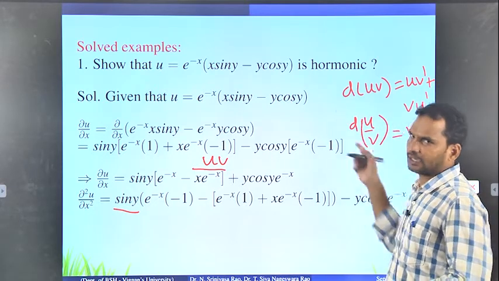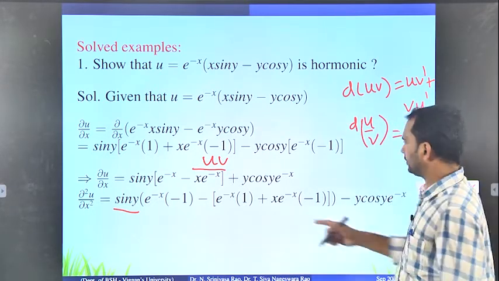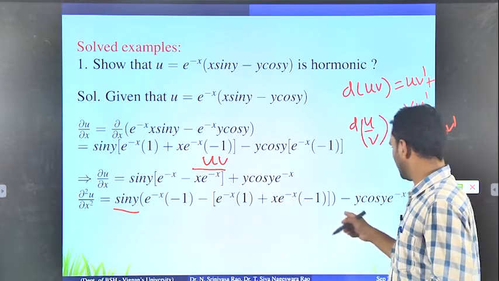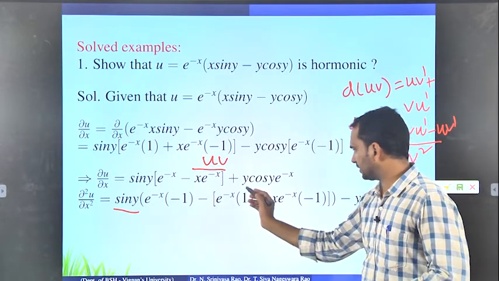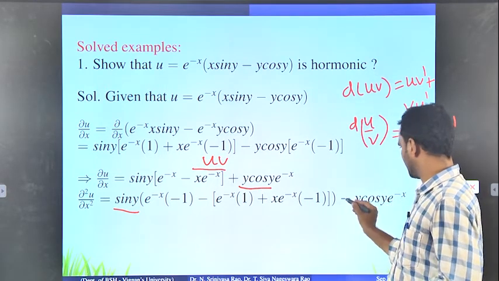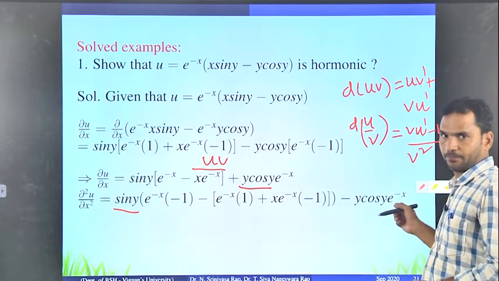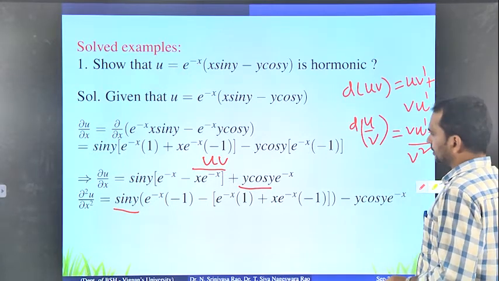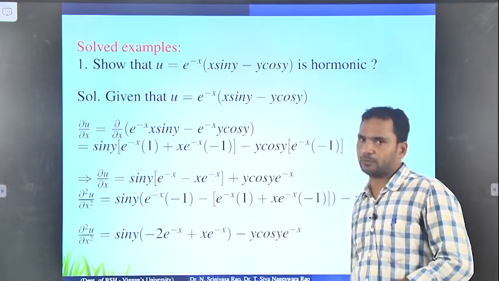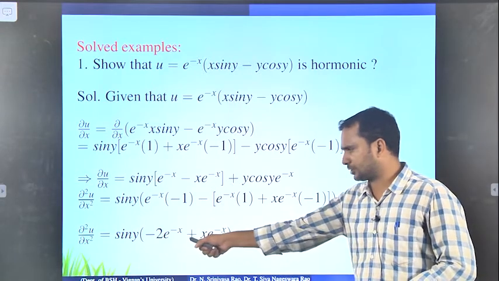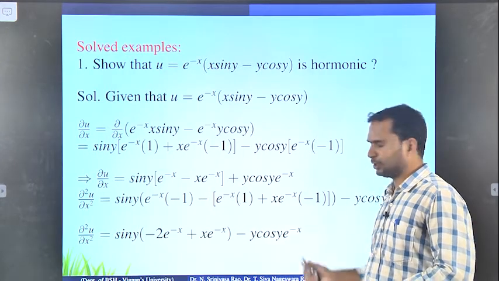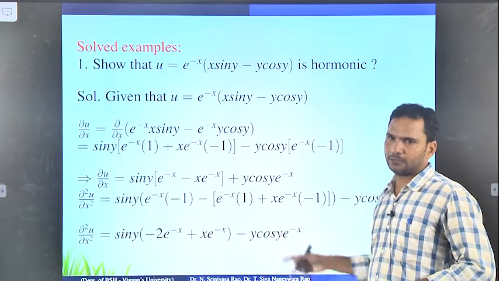Why? Because we frequently apply these two formulas everywhere. So when you apply the derivative of uv formula, you will get this one. So u into v dash plus v into u dash minus, so when you are differentiating with respect to x, y is constant. So y cos y is constant and e power minus x derivative is minus e power minus x. Okay. So this way you have to find the second derivative. So when you simplify all the equations, we get del square u by del x square equals sin y into minus 2 e power minus x plus x e power minus x, minus y cos y into e power minus x.